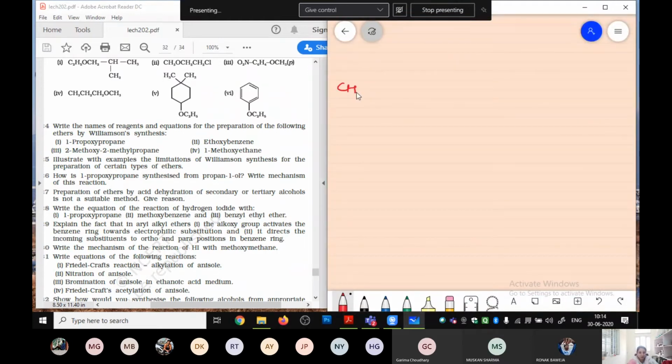Similarly, when we are going to take the tertiary alcohol, just tell me, try in your copies, if you are going to take the tertiary alcohols, so what is going to be formed? क्या बनेगा? And what will be the major or what will be the minor? Just try out मेरे लिखने से पहले.